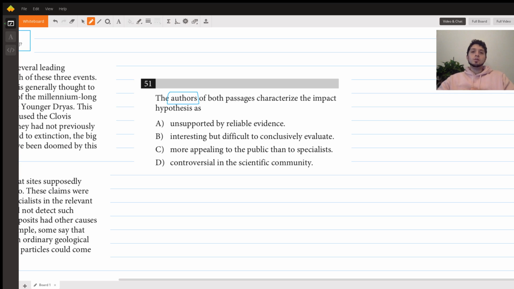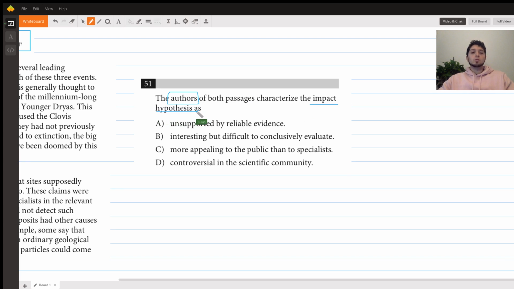You have to do a mixture of understanding what the arguments are, memorizing some of the details, and then also being able to scan and search for details. So you have to be able to do all three at the same time. Let's start with the general argument and some things we should remember from these passages. They characterize the impact hypothesis as whatever.